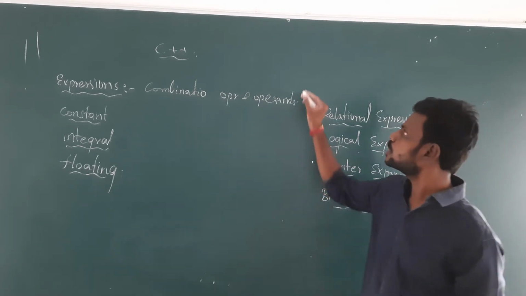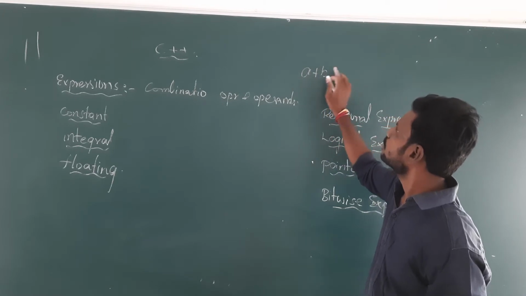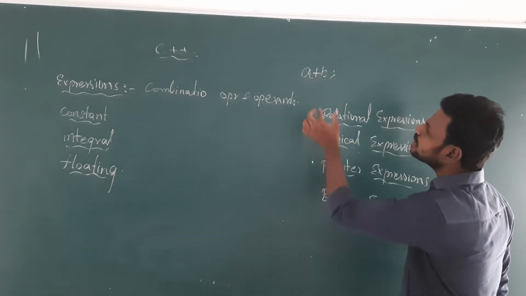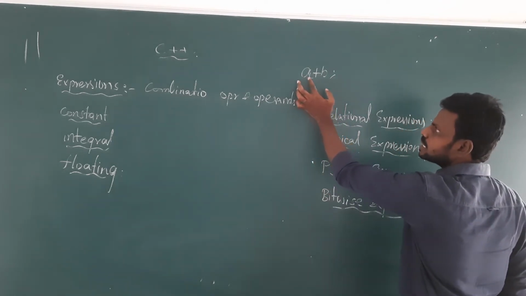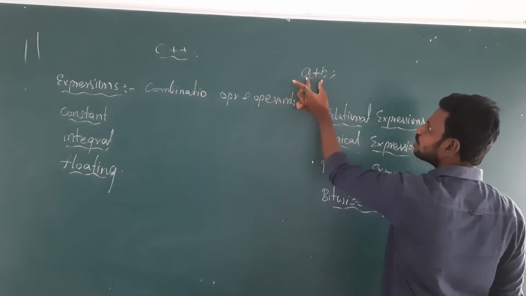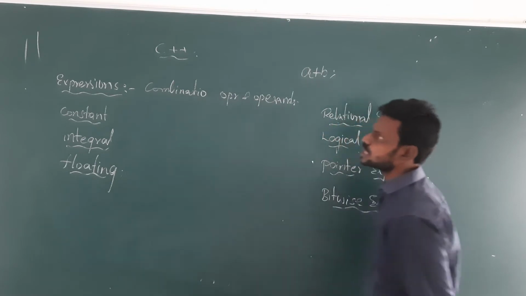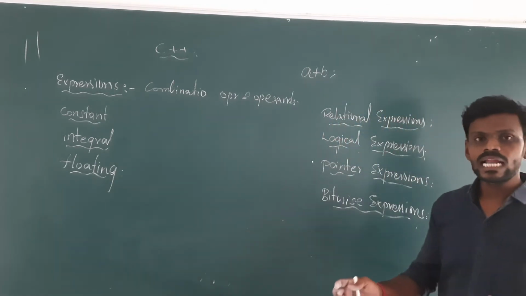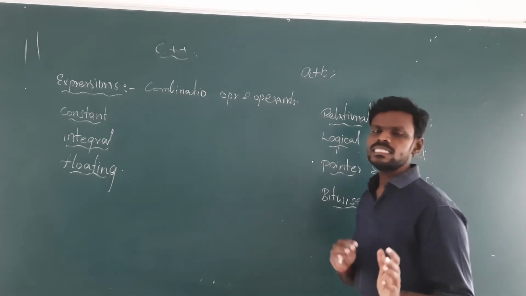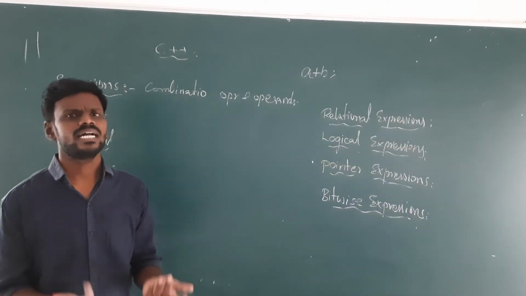For example, a plus b is also an expression, where we are doing an addition operation between the two operands. So a combination of operator and operand is called an expression. When you declare any expression, it will be evaluated in some way and give us some value.